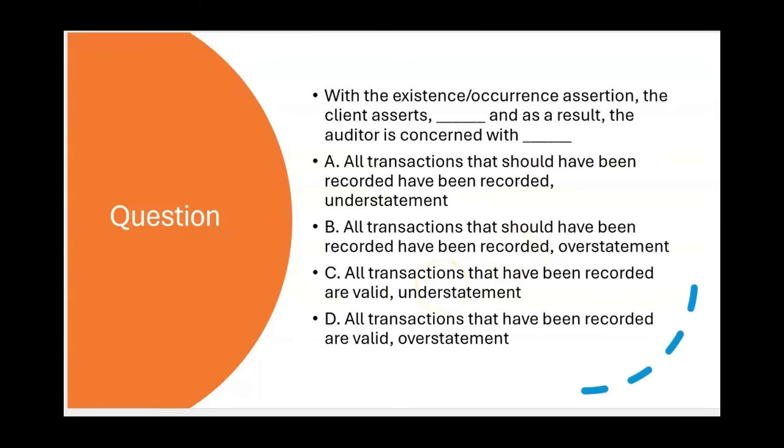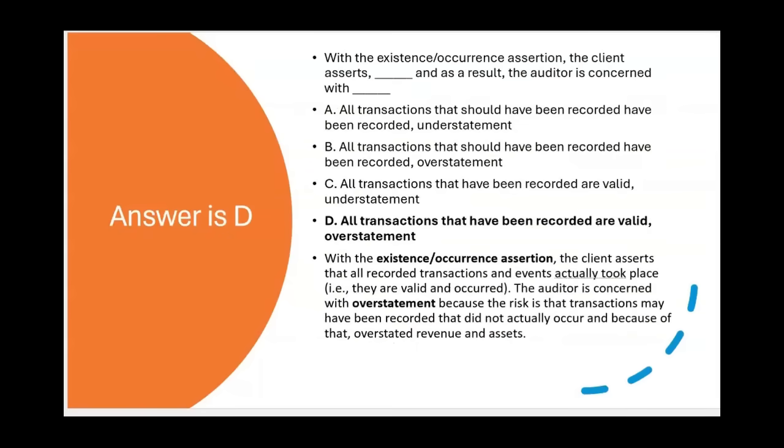How about C? What's the client asserting with existence occurrence? Is it all transactions that have been recorded are valid? Yes. And as a result, the auditor is concerned with understatement? No. So it must be D. All transactions that have been recorded are valid? And as a result, the auditor is concerned with overstatement? Yes. Letter D is correct.